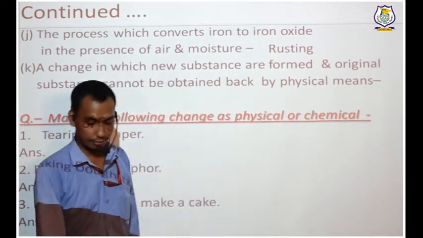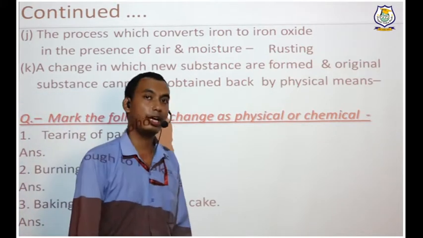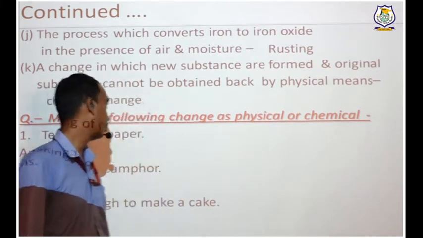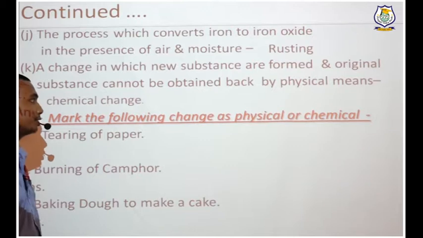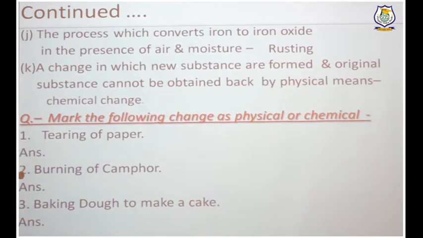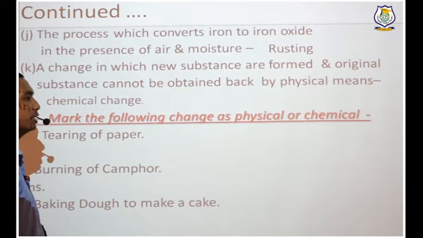So is that physical? No, it is chemical change. CHEMICAL CHANGE.